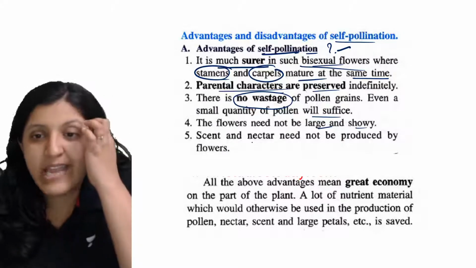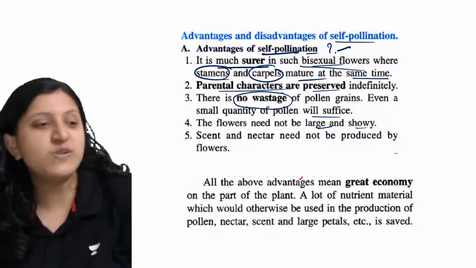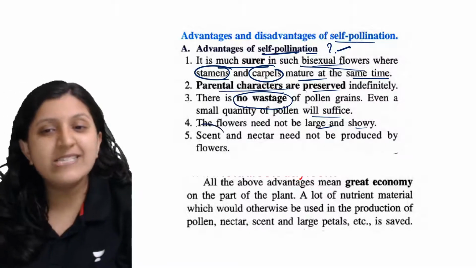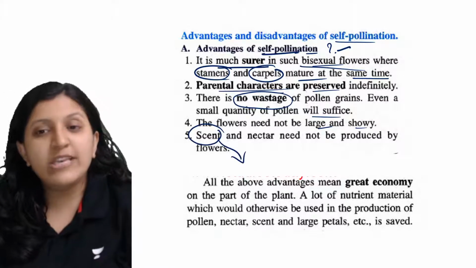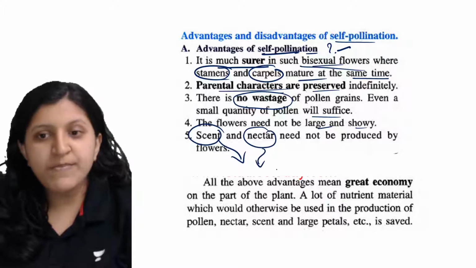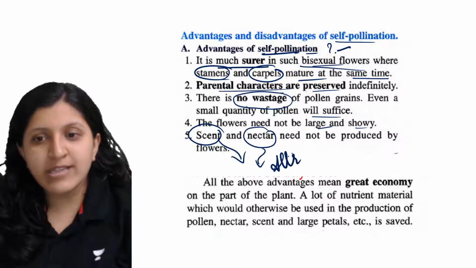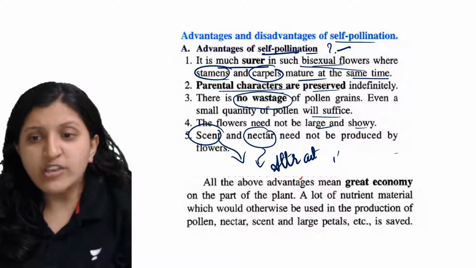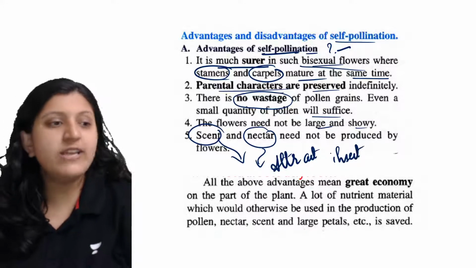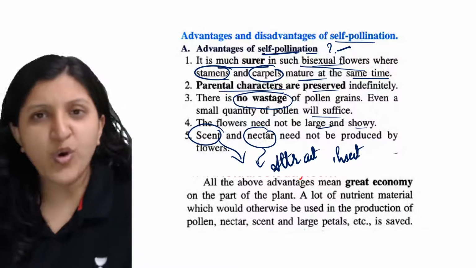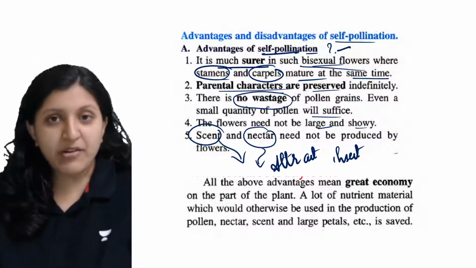Scent and nectar also need not be produced by the flower. Why exactly are these produced? These two are produced to attract the insect. Usually a flower or plant produces all these things to attract the insect.